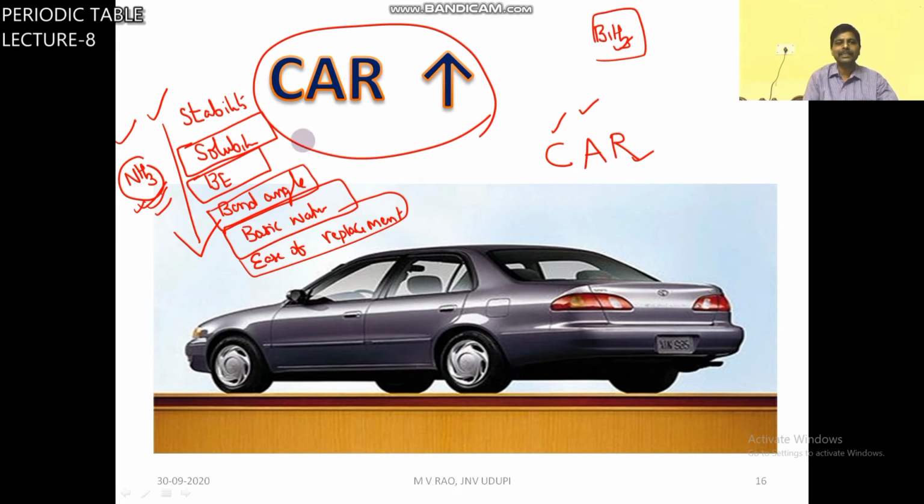So in some properties NH3 occupies first place, in other properties BiH3.